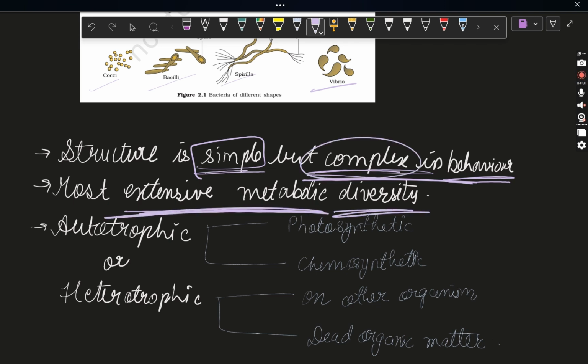Most extensive metabolic diversity means they have lots and lots of diversity in their metabolism. That's why we see that any bacterial infection sometimes changes its antigenic structure, so it is really hard to treat. That change in metabolism or antigenic structure is so diversified that it's hard to treat it. So that's why most extensive metabolic diversity.